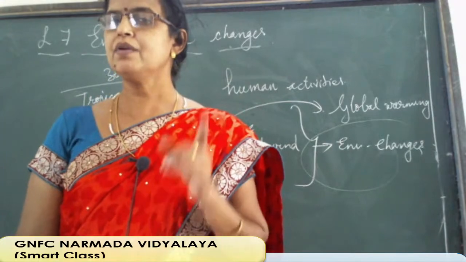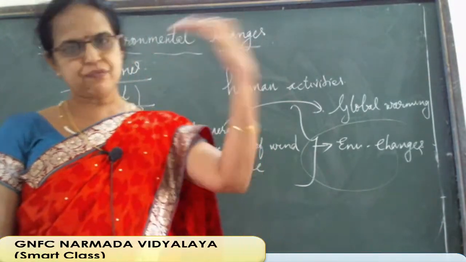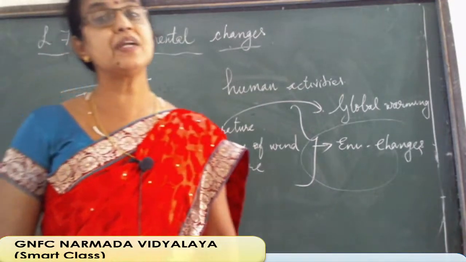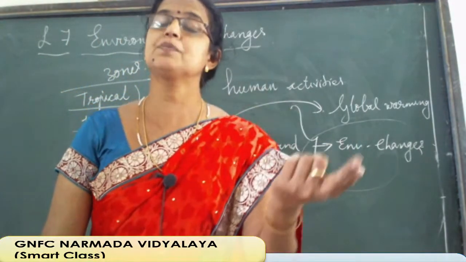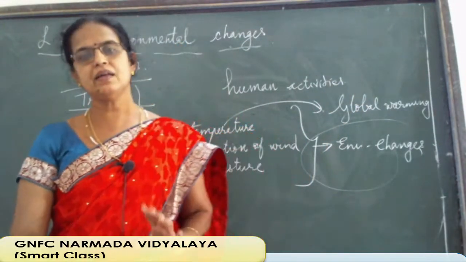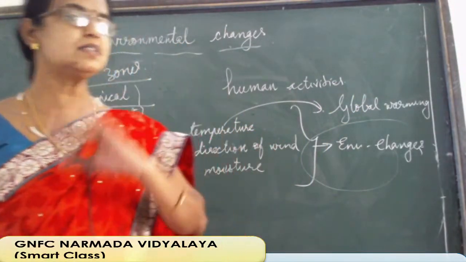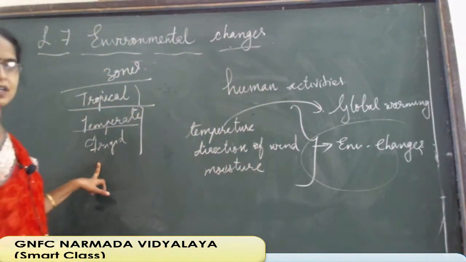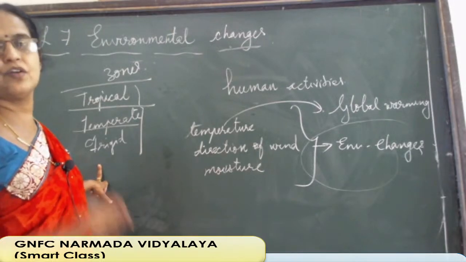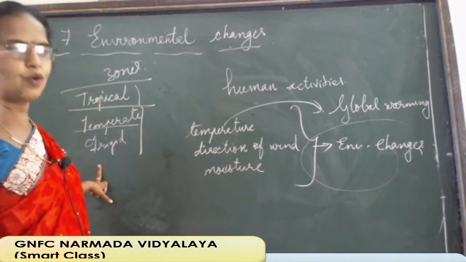So then you can find out which country is in which zone. And after the temperate zone, which zone is coming? That is the frigid zone. After 66.5 to 90 degrees, the polar regions, up to there, what comes? That is the frigid zone. So what is the speciality of the frigid zone? It will be too cold. Yes, frigid, too cold regions.